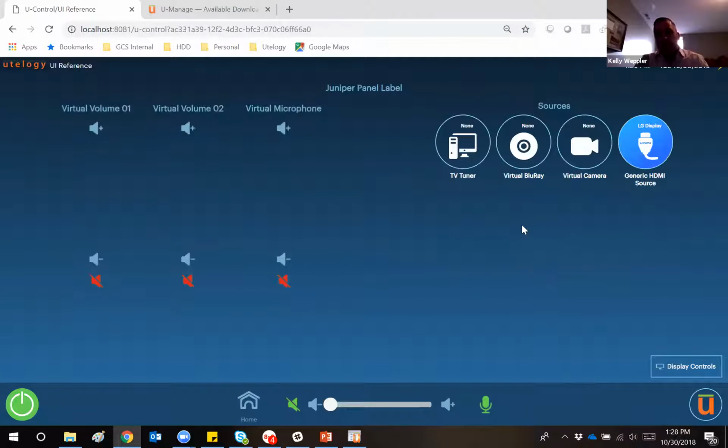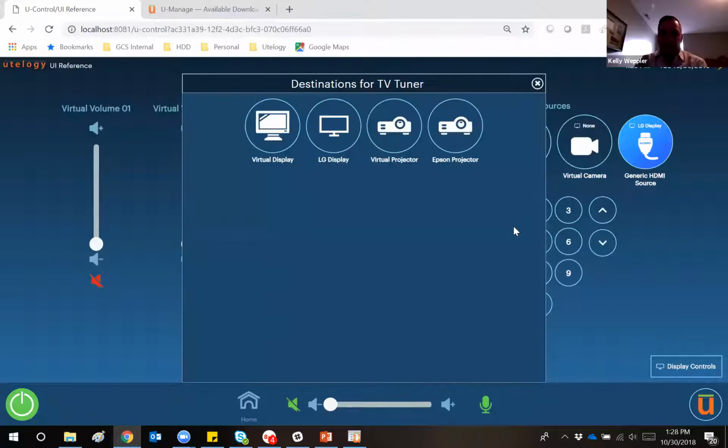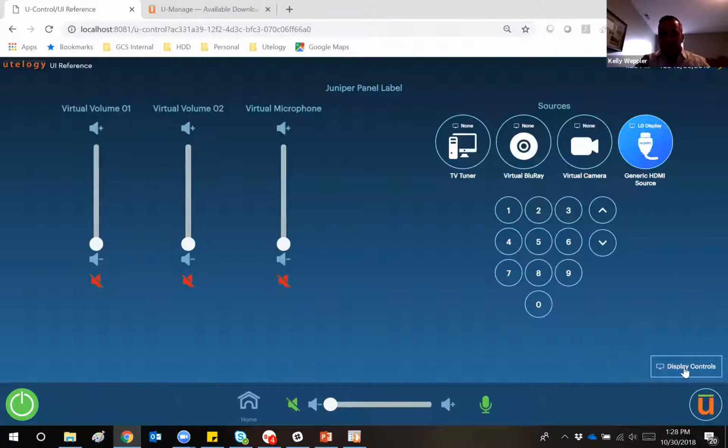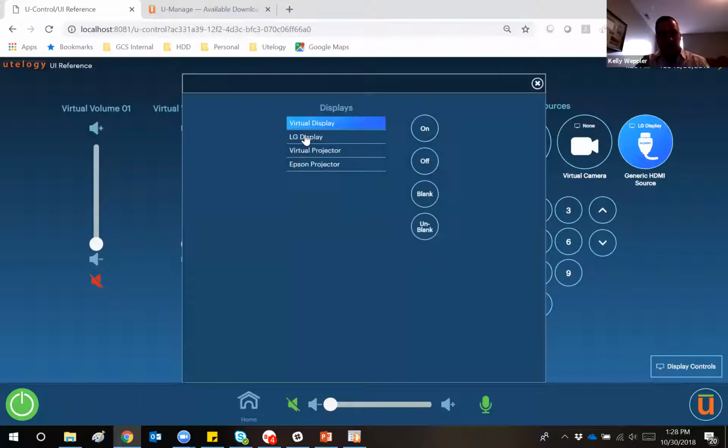And in the Juniper panel, you can see the look and feel is actually a bit similar. But the difference here is that if I select one of the sources from the list, you can see that it pops up with a list of the available destinations. So again, multiple displays or multiple sources to multiple destination locations. And then we also have a section for the display controls down here. So in this particular instance, we've got 4 displays, and this would give you the display controls kind of similar to what you saw over in the bank panel here, just with the ability to select whatever your destination display device is that you're looking to control.